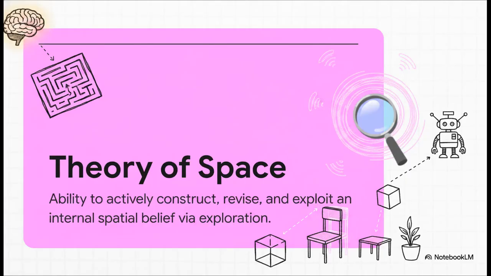So the crucial point here is this precise definition. Theory of space is the ability to actively construct, revise, and exploit an internal spatial belief formed through active exploration. The researchers aren't just testing whether an AI can wander around and eventually bump into a chair. They really want to know, is the AI actually building an accurate, working mental model of the room in its head as it moves around? And, more importantly, can it maintain that memory?